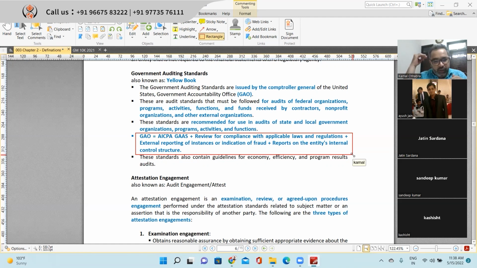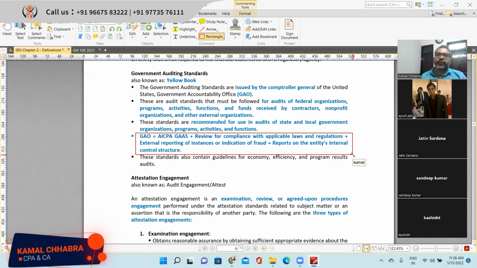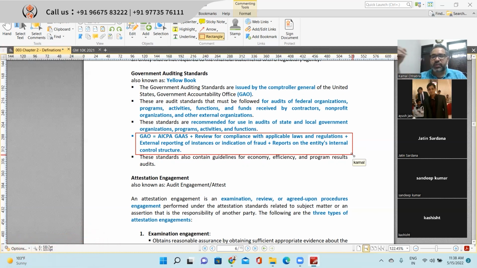So you need to follow the AICPA GAAS. In addition to that, when you are auditing government companies or financial assistance received from the government by any agency, you need to follow AICPA GAAS, plus a review for compliance with applicable law and regulation, then external reporting of instances or indications of fraud, and lastly internal control.